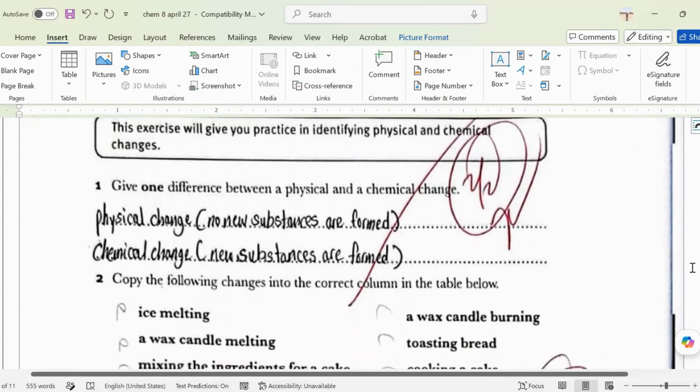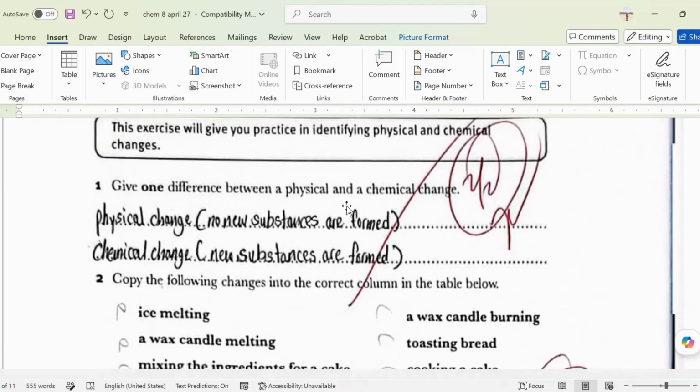When we say physical change, it means that there are no new substances formed. On the other hand, if it is a chemical change, new substances are formed. Meaning, there's a change in color, there's a gas coming. Another is that it's irreversible. Unlike a physical change, like water to ice, which you can reverse and put back into the original, a chemical change you cannot. So it is irreversible. That's the term.